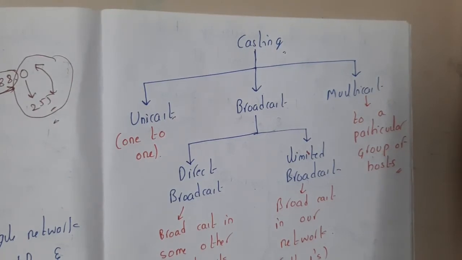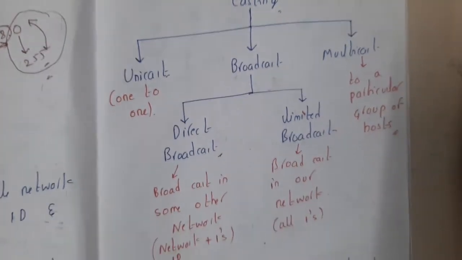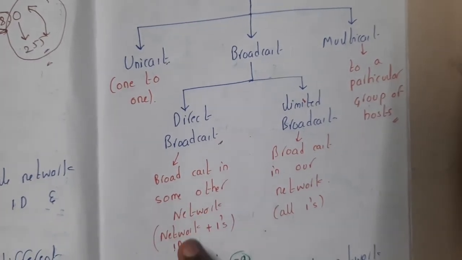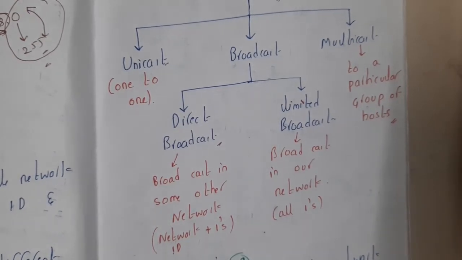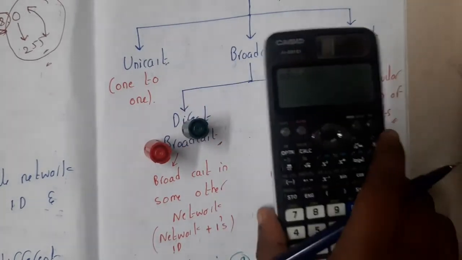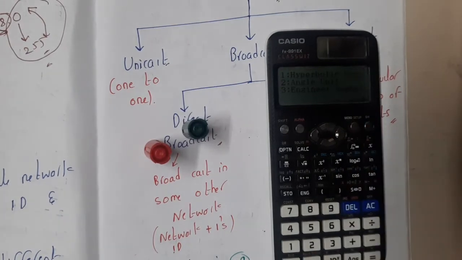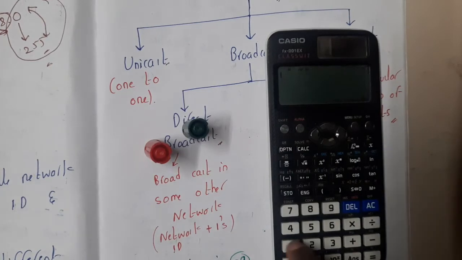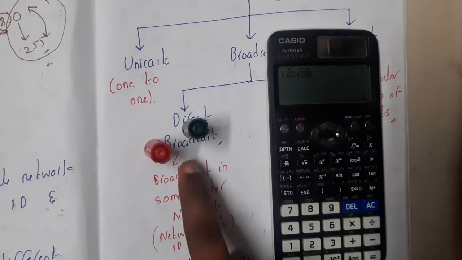To be clear, there are 2 types of broadcast. The first type is a direct broadcast. Direct broadcast is nothing but broadcast in some other network ID plus ones. So assume that these 2 devices are in the same network, guys, and assume that this is a whole network and these buttons are some devices. Now these 2 are in one network and this whole system is in one network, right? So for easy understanding, let us assume these buttons as each device, guys. So what is a broadcast?